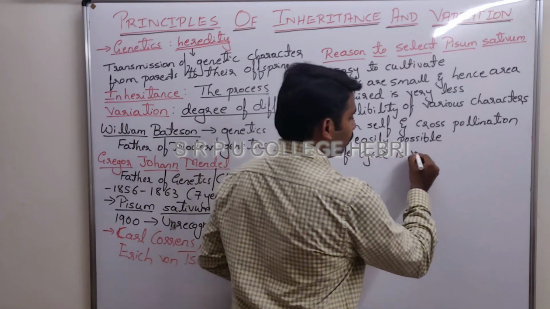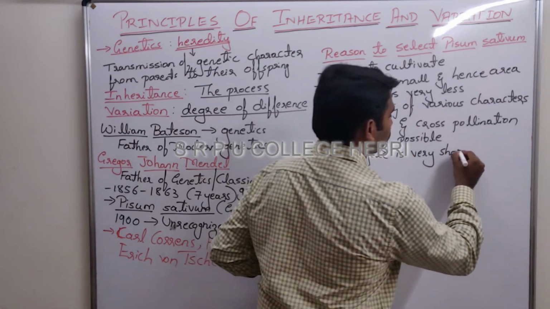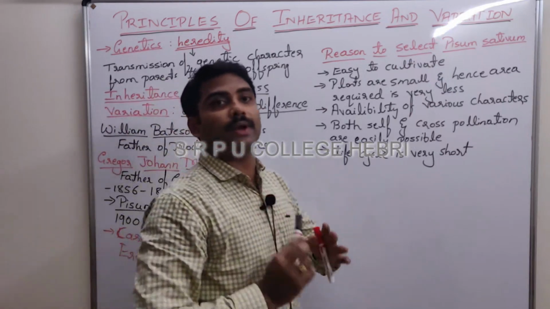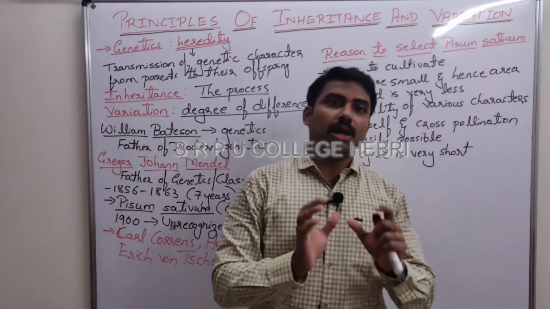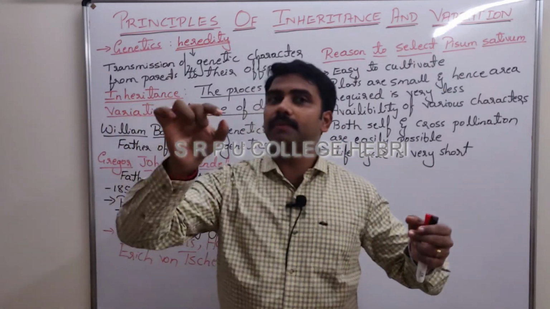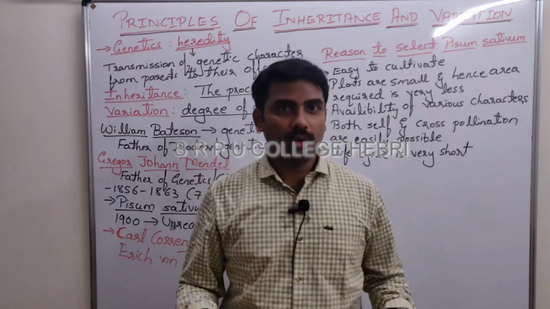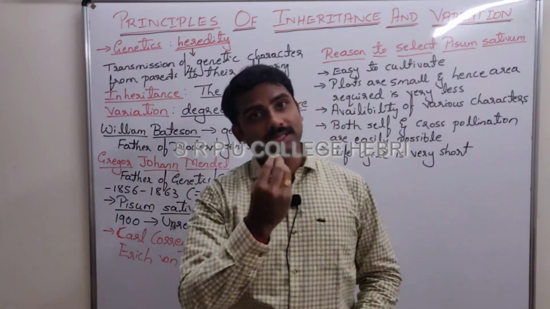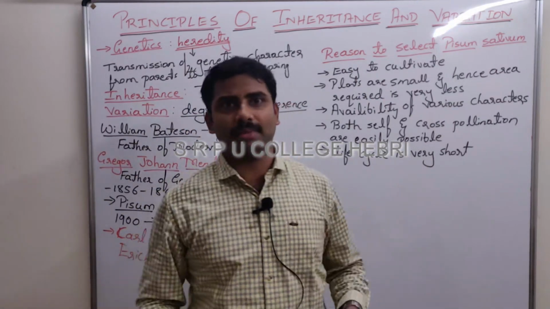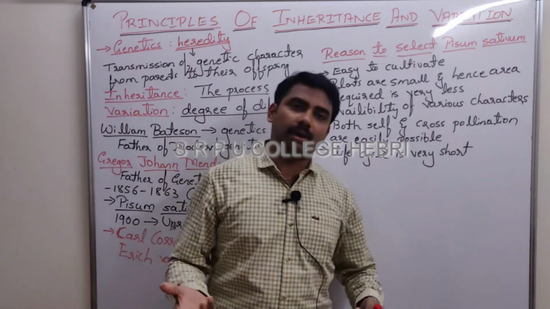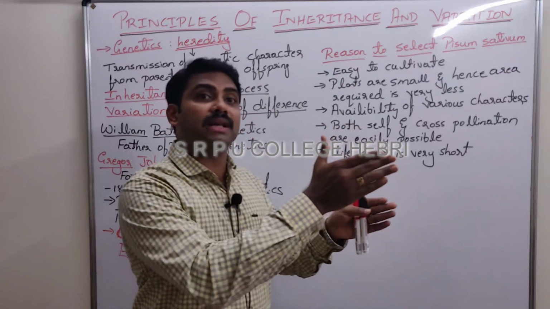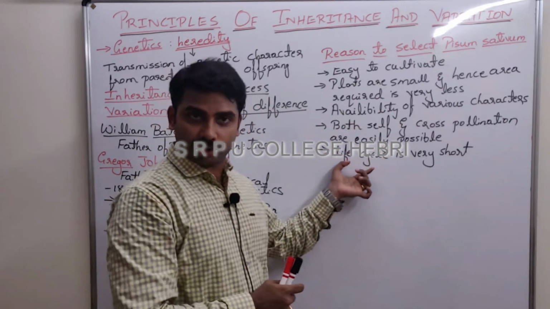One more reason is the life cycle is very short. This is also very important. It matters. The life cycle is very short. Life cycle includes birth, the last phase death, and in between there is reproduction, right? The successful breeding is the only aim of an organism. Any organism, it might be a plant or an animal, whatever it may be. So from birth to death, in between there is a phase in the life cycle called reproduction.